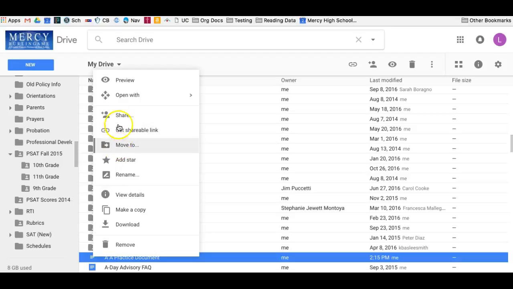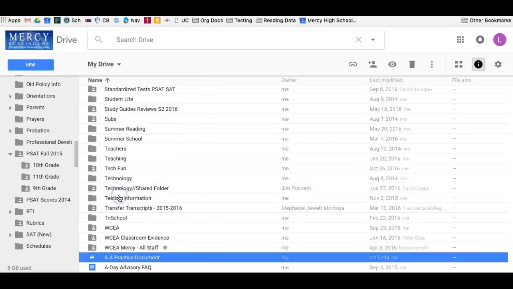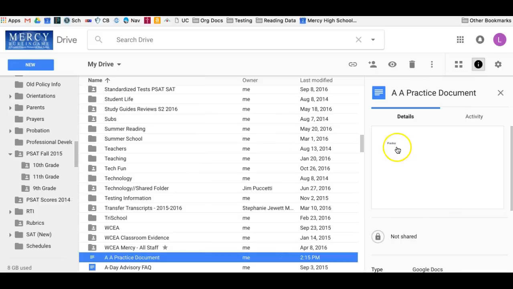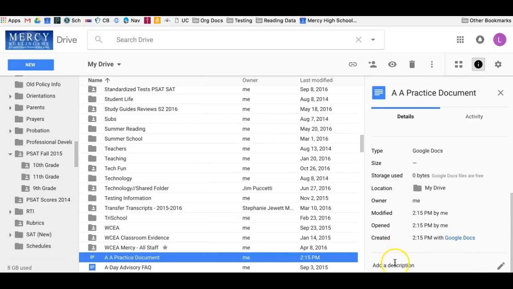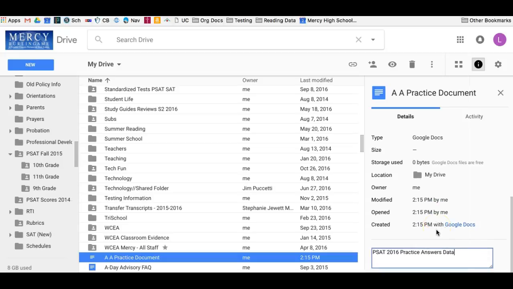I can move it somewhere, I can share it, I can rename it, I can view details, I can do all kinds of things. First, let's view the details of it because, and this just says practice, it's not an actual document yet. I want to show you a way that we can search for things more easily by adding tags or labels or a description. So this is just like you might hashtag something. If I add some descriptive words here, I can say things like PSAT 2016 practice answers, data, any sort of keywords that would help me search for it and find it later.